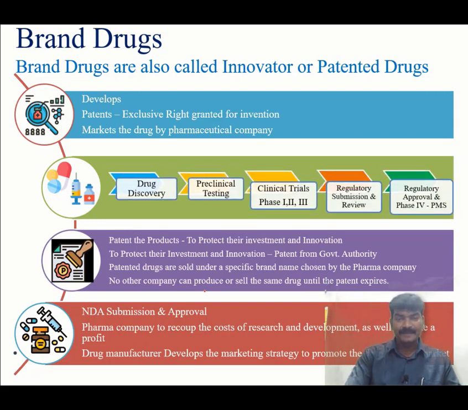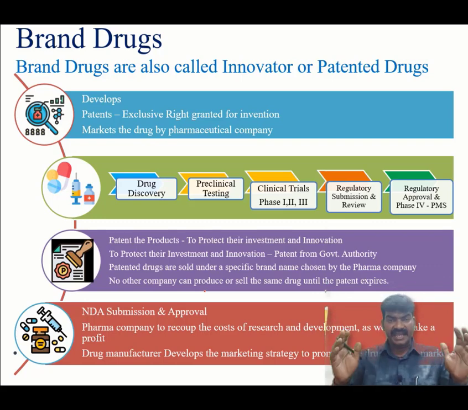The first one, develops, means development of a new molecule. How do they develop? It starts from drug discovery and then preclinical testing and then IND has to be submitted. IND is an investigational new drug application, which we'll see in upcoming topics. And then clinical trials, phase 1, 2 and 3. There are 4 phases, and out of that, the first 3 phases of study should be done before the molecule enters into the market. After the completion of these clinical trial phases, you will have enough data to state your drug is safe for human consumption.